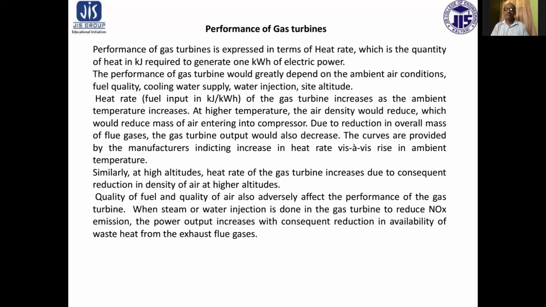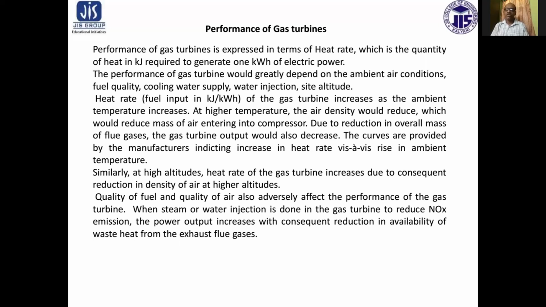Heat rate of a gas turbine increases as the ambient temperature increases. At higher temperature, the air density reduces, which reduces the mass of air entering into combustion.